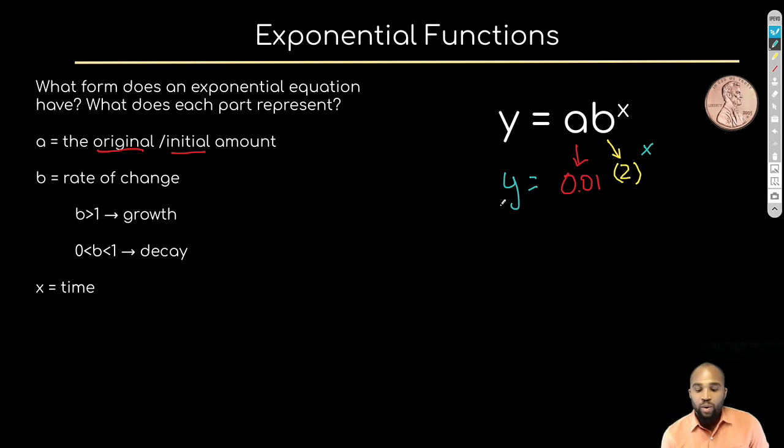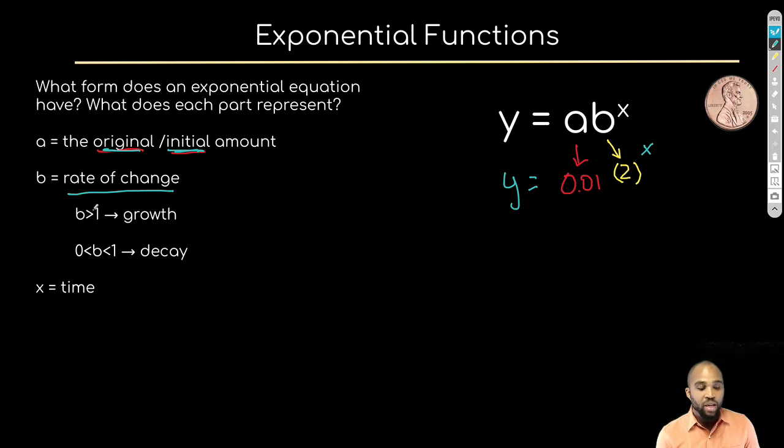What does the y equal? Y is the final amount, right? That's how much money we had at the end. So if we were looking at the problem we just talked about, here's what the equation will look like, and we could have calculated how much money we would be making at the end of so many years. A is our original, that initial amount that we start with. B is going to represent our rate of change, which would have been 2 in this case.